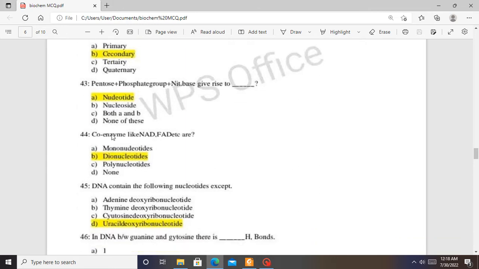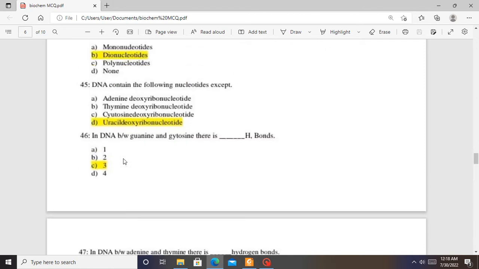So a coenzyme like NAD and FAD are all nucleotides, but they are dinucleotides because they are made of two nucleotides. So the answer for 44 is B, dinucleotides.